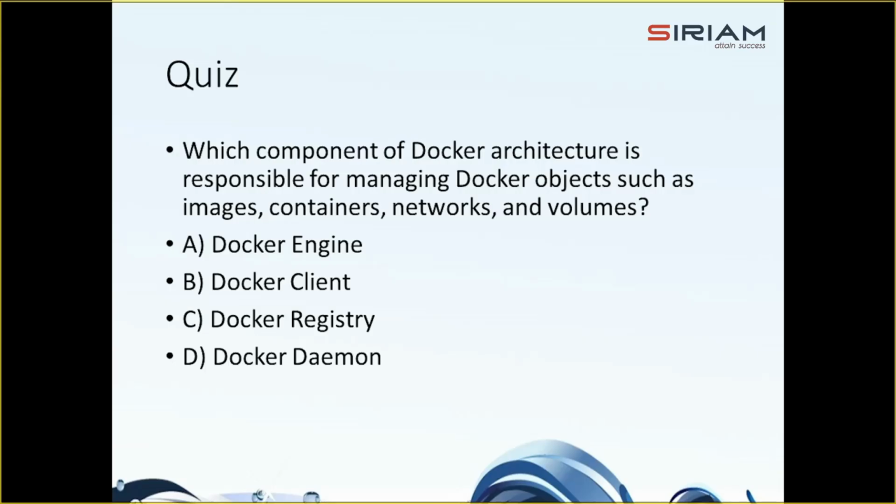Next is, which component of Docker architecture is responsible for managing Docker objects such as images, containers, networks, and volumes? The options are Docker Engine, Docker Client, Docker Registry, Docker Daemon. The correct answer is Docker Daemon.